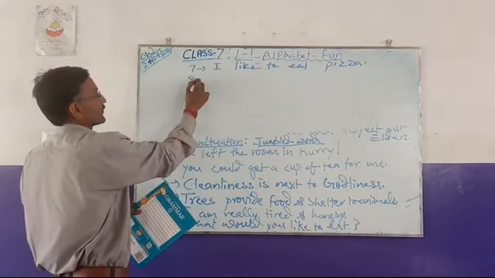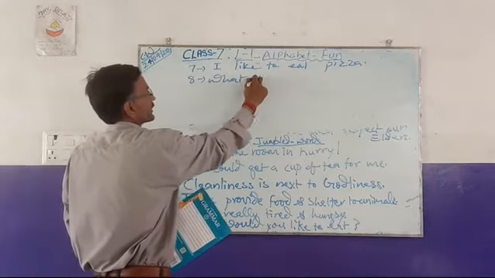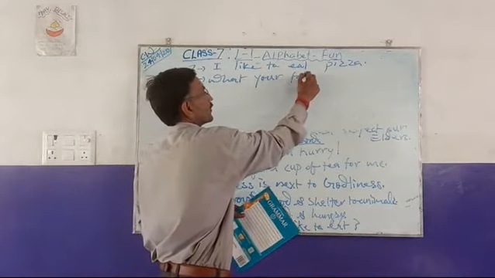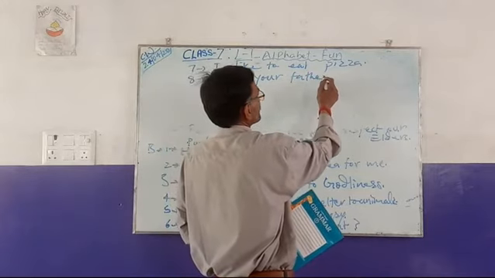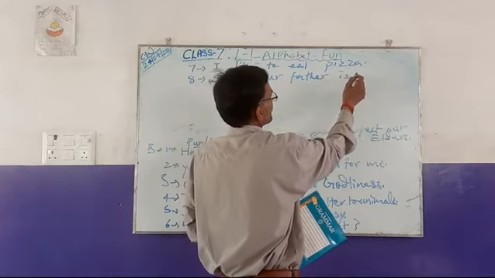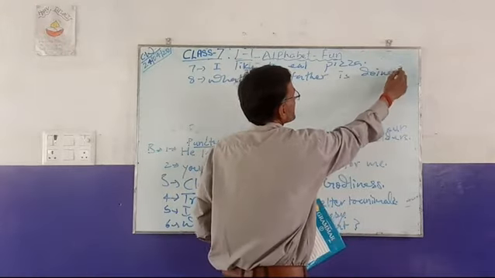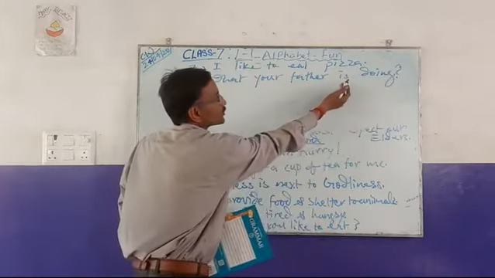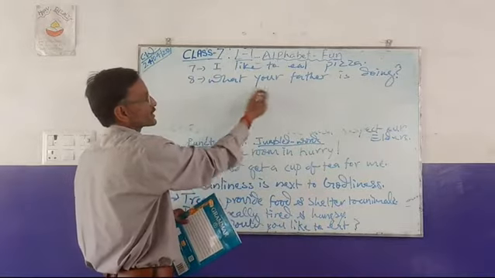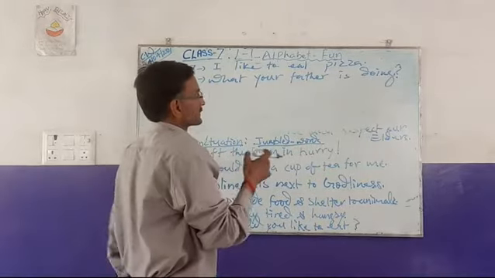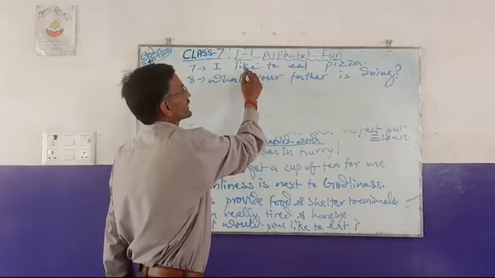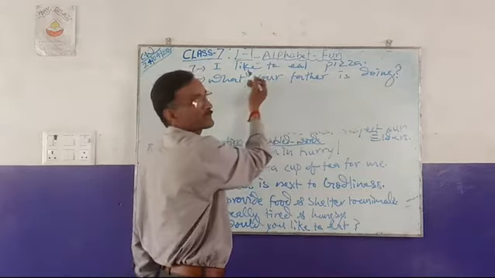Like that, what is your father doing? Since it is a question word, you may take it here also. What is your father doing? Like that, you should take it from here to here.